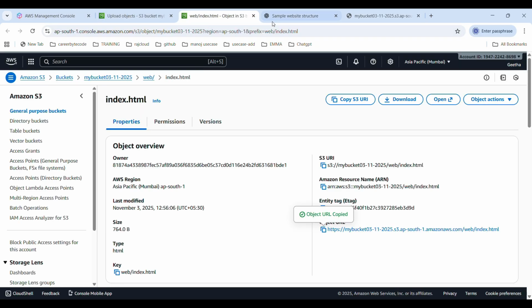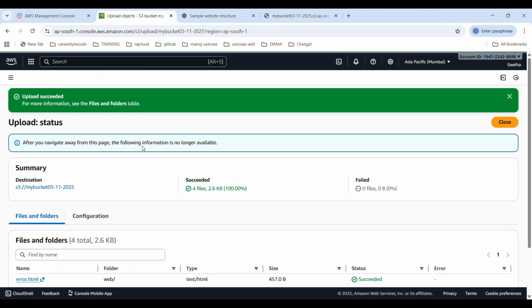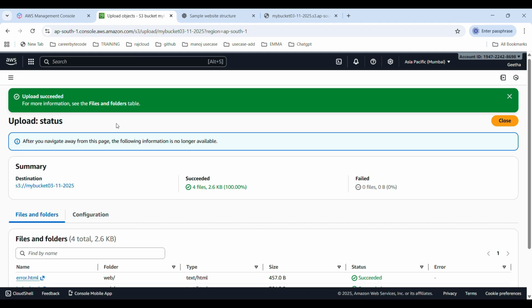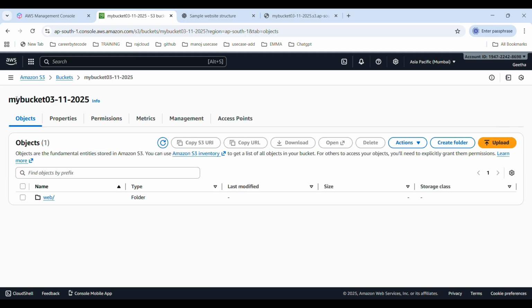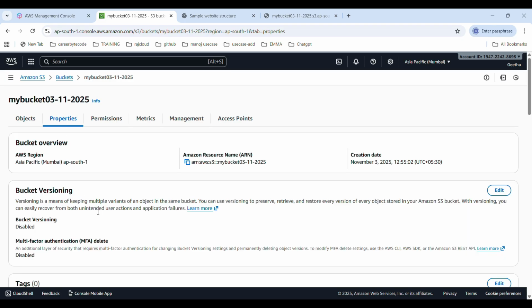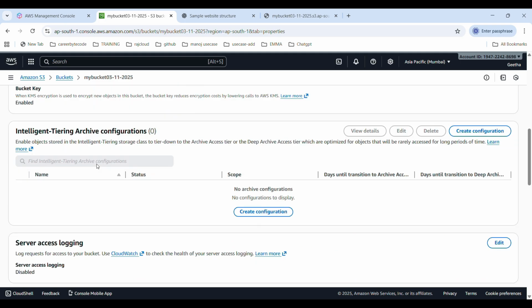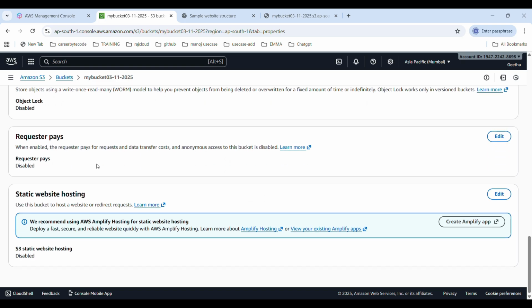First, I need to enable the static website. Then next, I need to uncheck the block public access. Then third, I give the object permissions, which is to enable the ACL. The fourth is I need to make my folder public. For that, first I go to properties, then go to static website hosting.